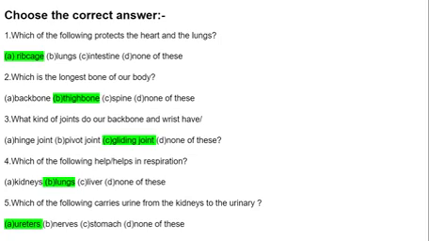Second one, which is the longest bone of our body? Backbone, thigh bone, spine, none of these. Right answer, thigh bone. What kind of joints do our backbone and wrist have? Hinge joint, pivot joint, gliding joint, none of these. Right answer is gliding joint.